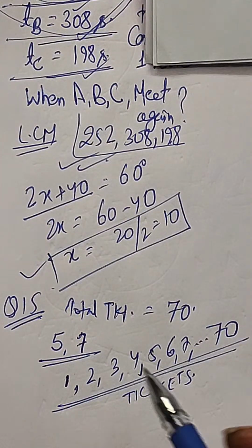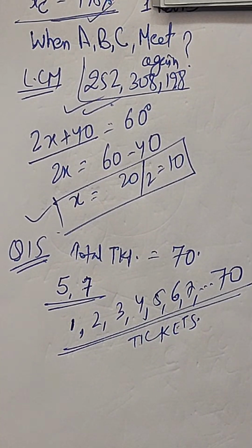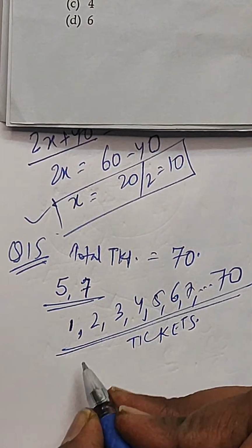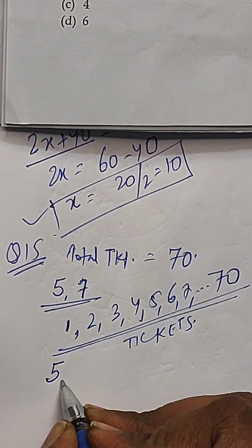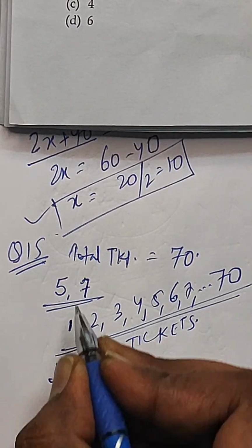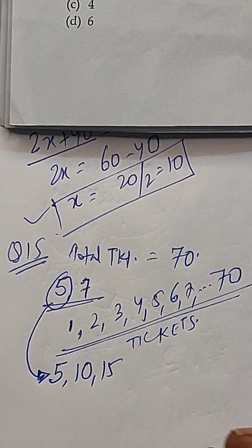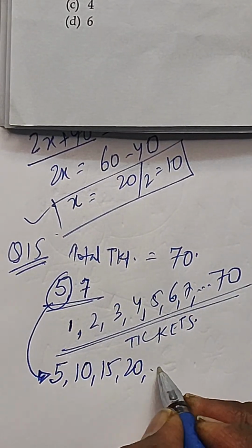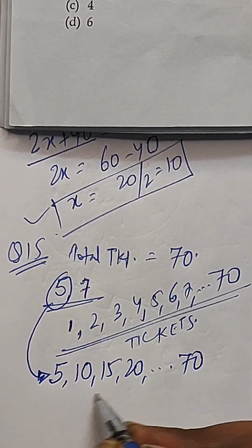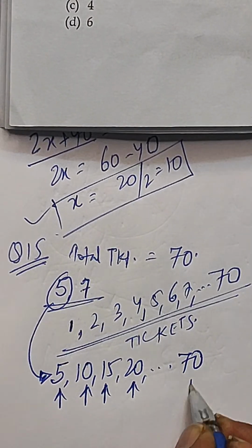Okay, so in 5 and 7, if you take it, it will be like this. The first number 5, then 10, then 15. First follow the table of 5, then 20, like that till 70. All these are multiples of 5.